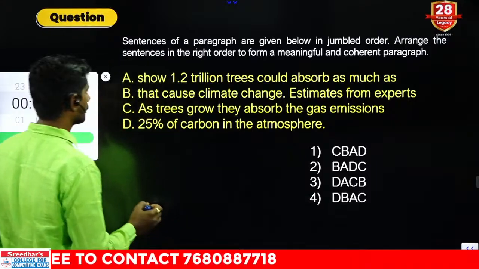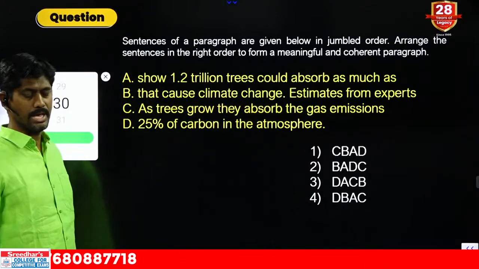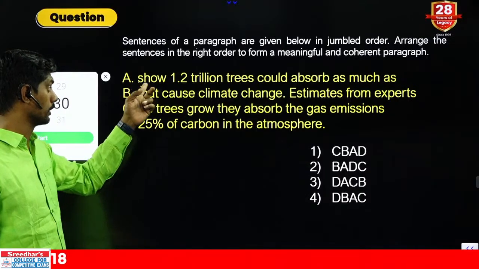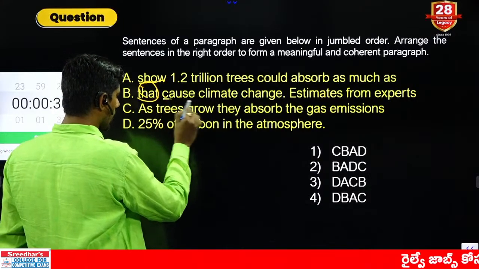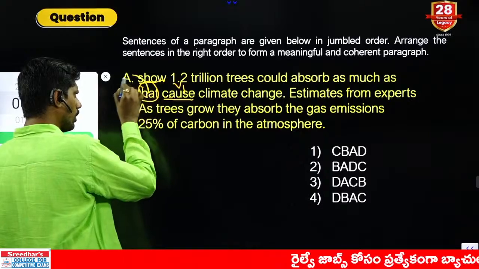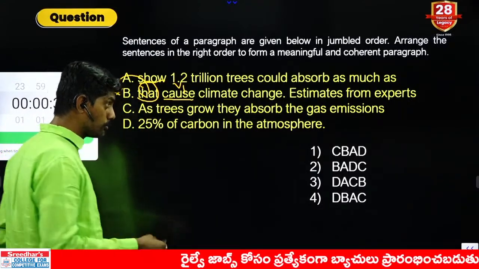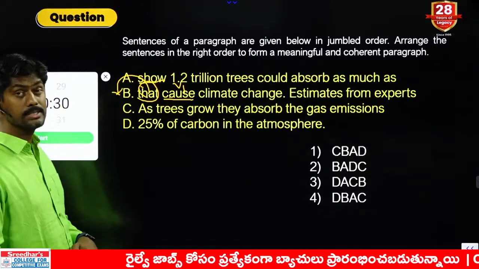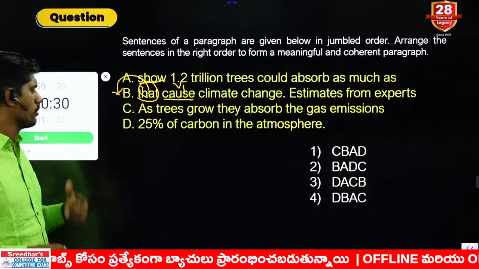Now let's see. 1.2 trillion trees could absorb as much as what? Who is showing this? This cannot be first. That cause is V1, so what is causing? Before that something is causing. As trees grow, they absorb the gas emissions, maybe because it contains a subject. Trees grow, 25% of the carbon in atmosphere, maybe or may not be.